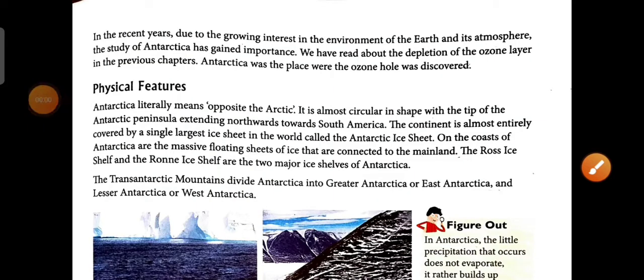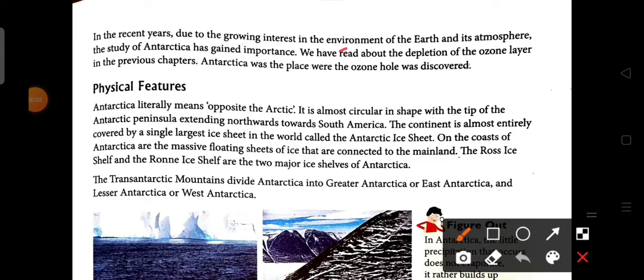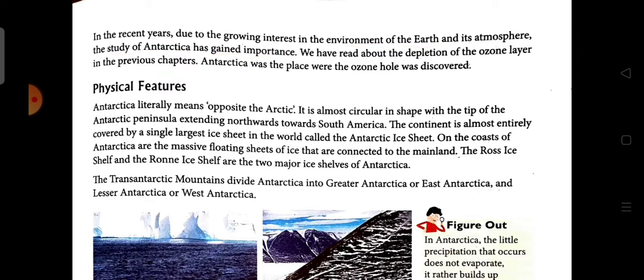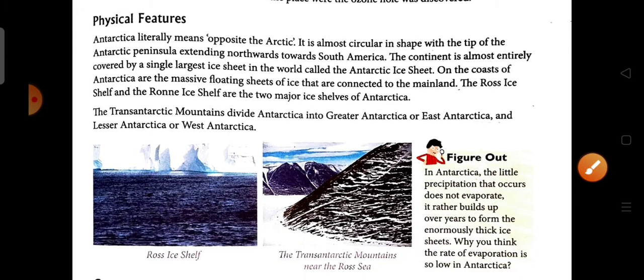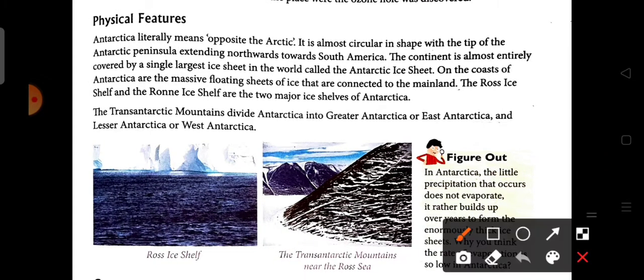In recent years, due to the growing interest in the environment of the earth and its atmosphere, the study of Antarctica has gained importance. Antarctica was the place where the ozone hole was discovered. Now we are going to see the physical features of Antarctica, where it is present, and what its boundaries are. Let's start with the physical features of Antarctica.